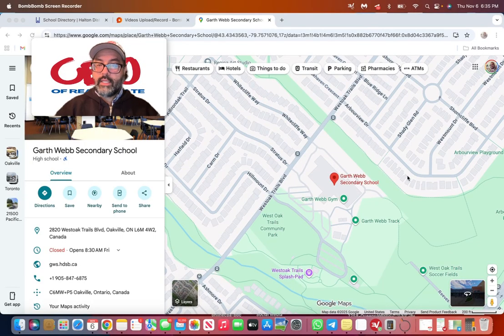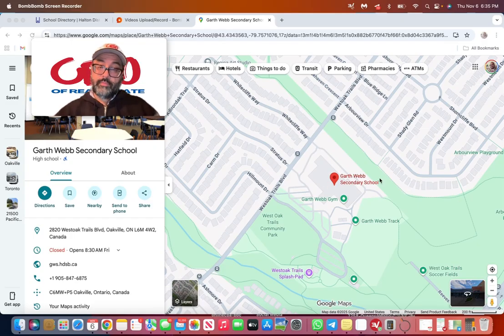Westmount is located in the northwest quadrant of Oakville, which is south of Dundas. It's interesting to say the northwest quadrant because right now there's so much development north of Dundas. So let's call it the northwest quadrant of Oakville, south of Dundas.